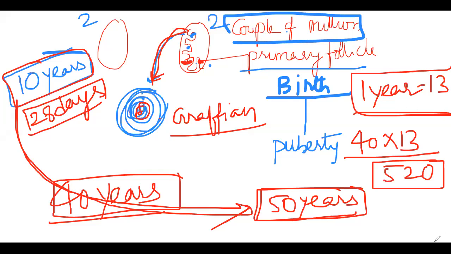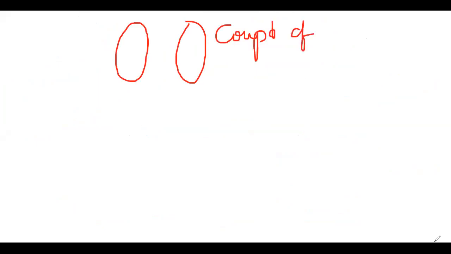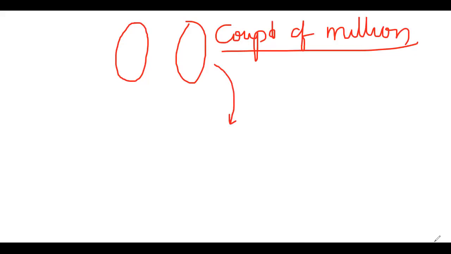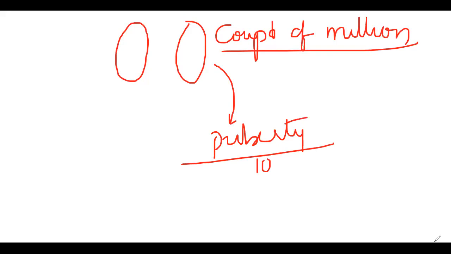520. 520. Now let us recall what we learned first. At the embryonic development stage itself, in a female each ovary has a couple of million follicles, but they are not at all useful. Then after birth, till the puberty age, some of them will degenerate, no matter. So when the puberty age begins, she starts using one follicle every 28 days.